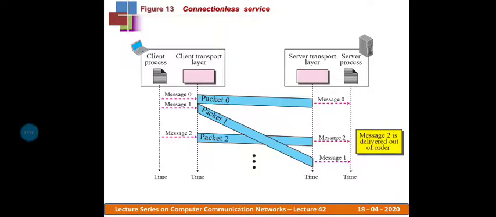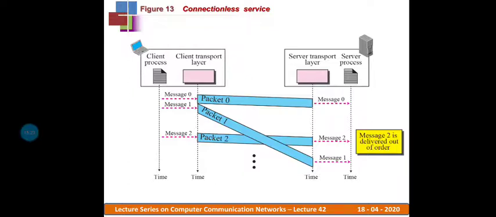So let us discuss two kinds of protocols at the transport layer, connectionless and connection oriented. Let us begin with connectionless. In connectionless, we are not creating any connection from the source transport layer to the destination transport layer.